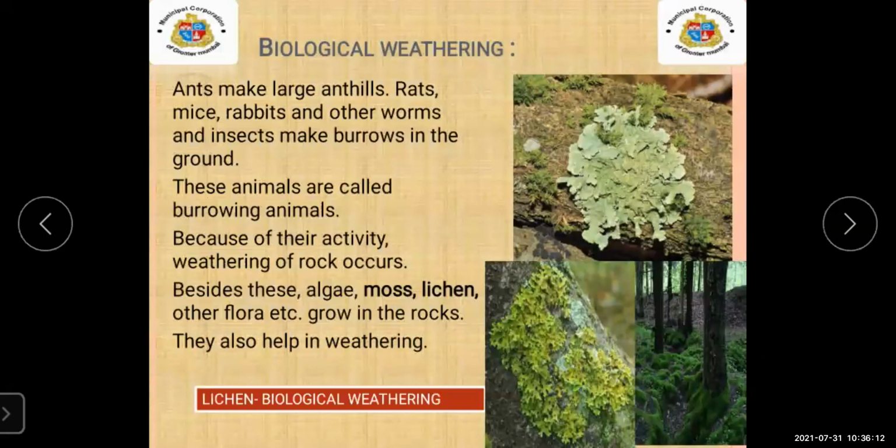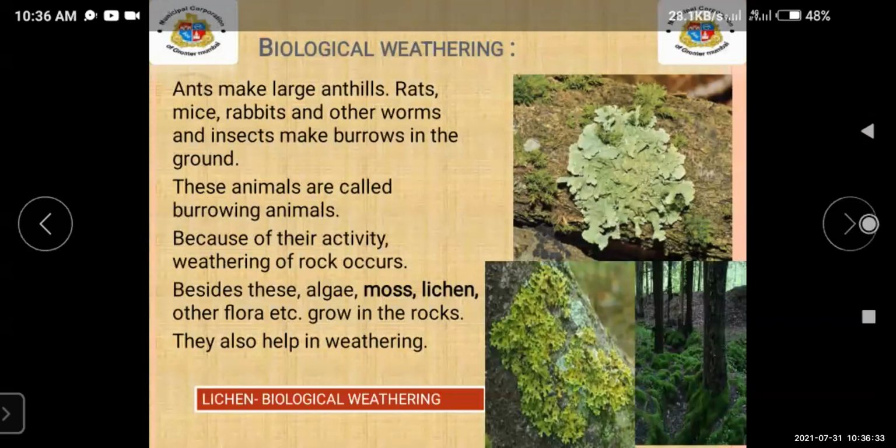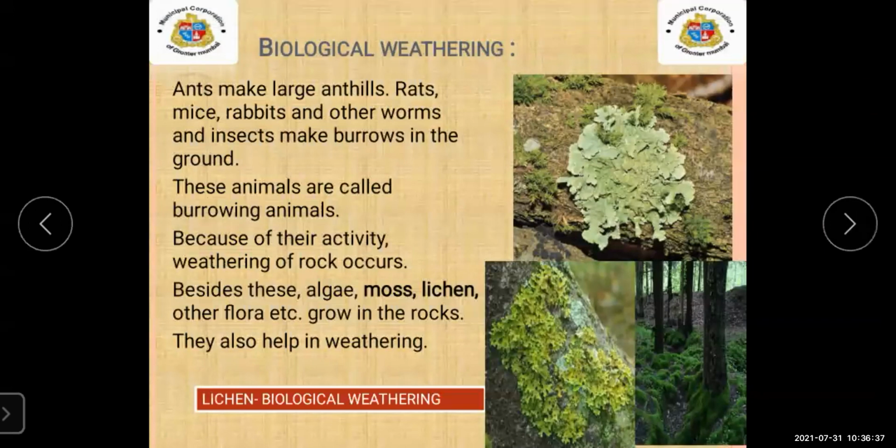Now, see students, we are going to continue the same lesson on Monday. We'll learn in detail about biological weathering. The same lesson will continue on Monday through biological weathering, and we are also going to see the question answers of this lesson as a revision part.